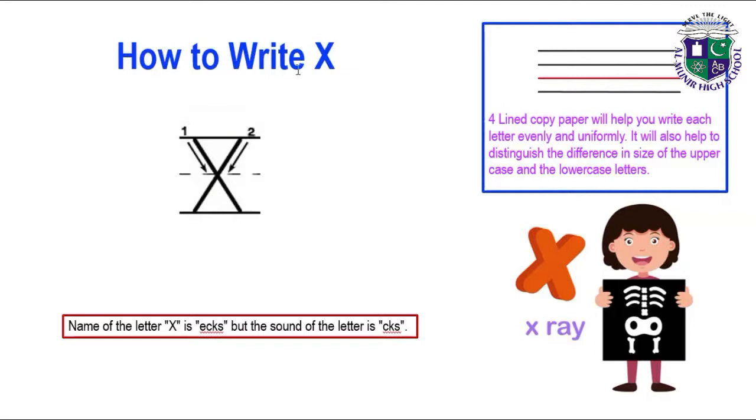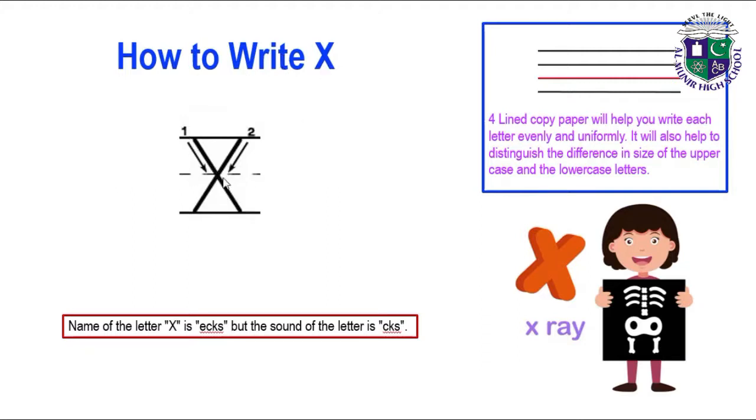Now we learn how to write X. First we learn how to write capital X, and then we will learn how to write small x. Four-lined copy paper will help you write each letter evenly and uniformly. It will also help to distinguish the difference in size of the uppercase and the lowercase letters. Okay, let's learn how to write X.